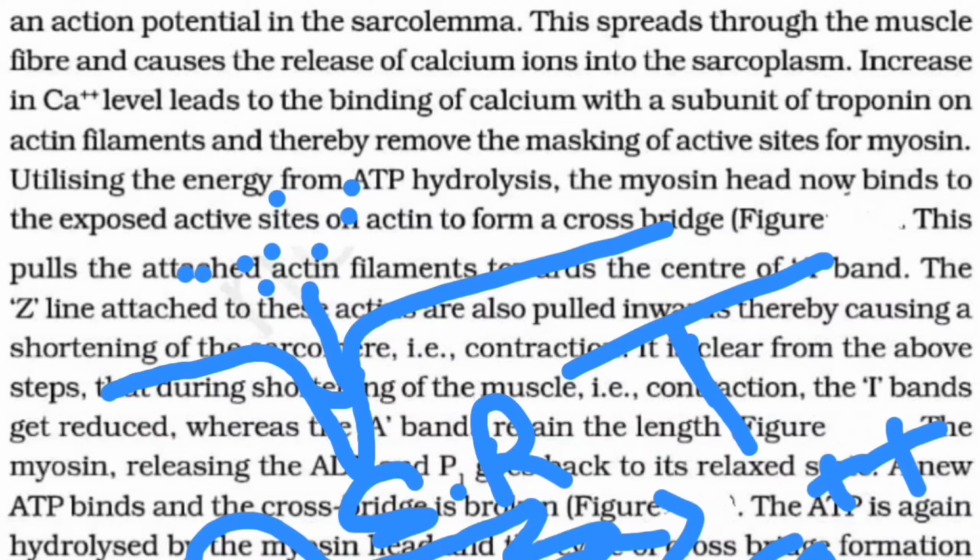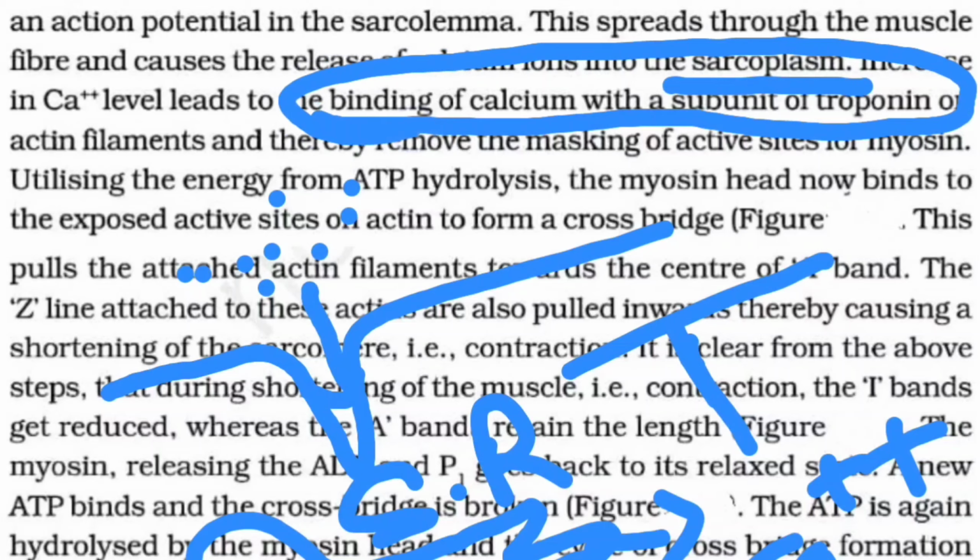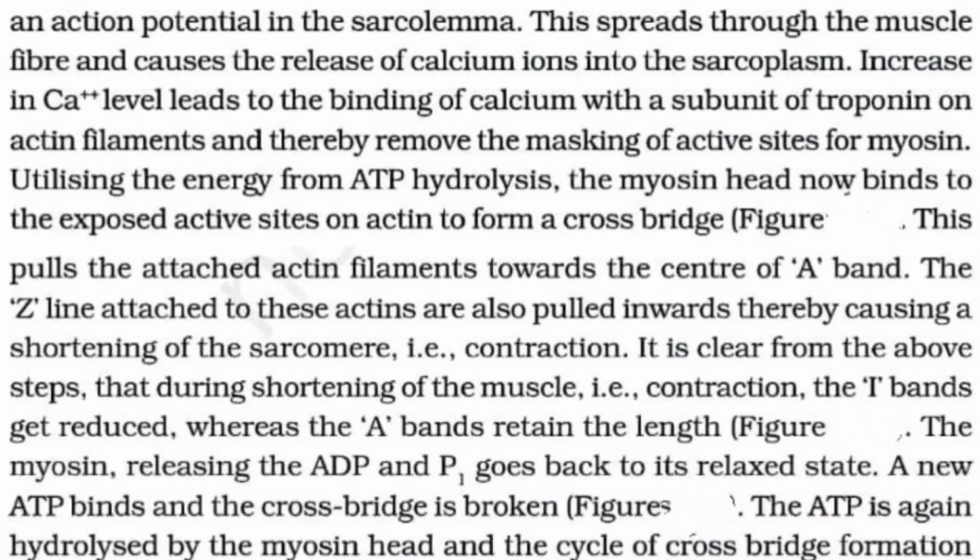Whenever the calcium level is increased in the sarcoplasm, that is the cytoplasm of the muscle cell, called the sarcoplasm, this increase in calcium level will lead to the binding of the calcium with the subunit of the troponin on the actin filament. Hopefully you know that the troponins are present at regular intervals on the tropomyosin.